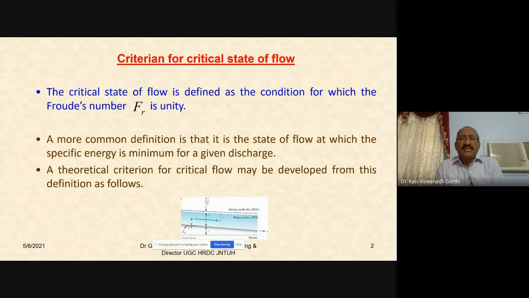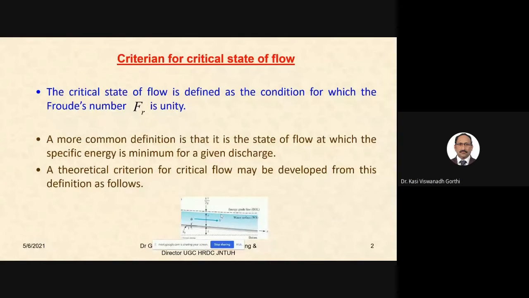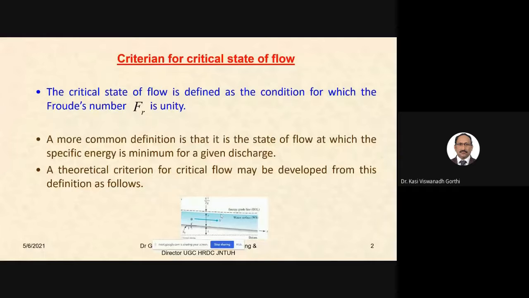A more common definition is that it is the state of a flow at which the specific energy is minimum for a given discharge condition. So a theoretical criterion for the critical state may be developed from this definition, where the specific energy is minimum for a given discharge. Maybe we are considering a uniform flow section.